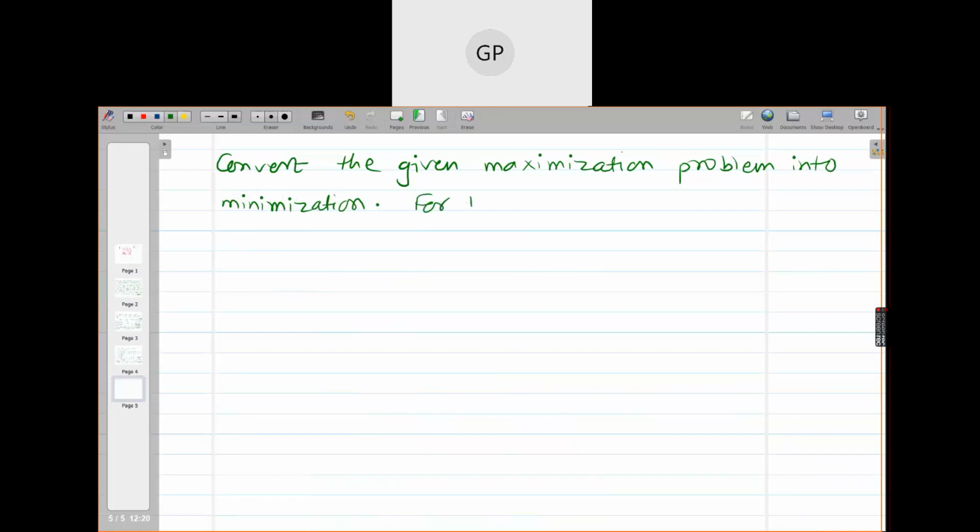For this, subtract each entry of the TP matrix from the largest entry.